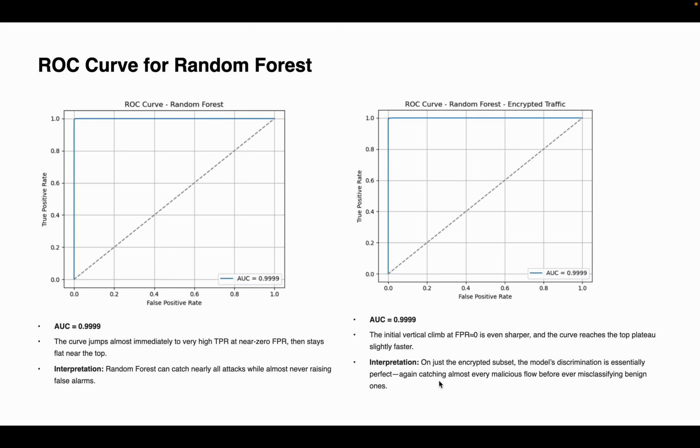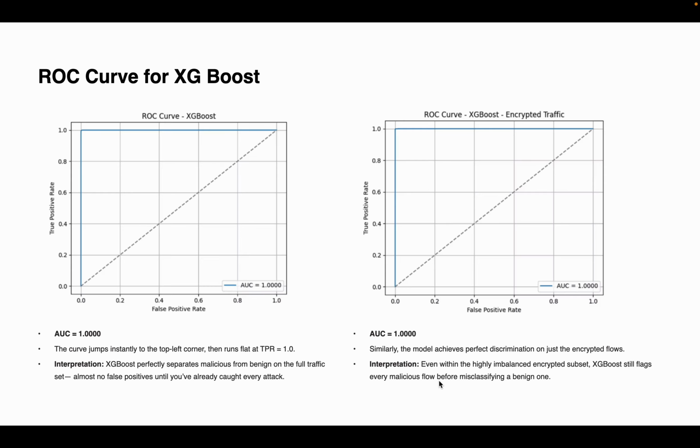Moving on, we look at the ROC curves for the random forest. The AUC is almost nearing 1, which means the model almost perfectly distinguishes between benign and malicious flows. This holds true even when evaluated solely on the encrypted traffic. Moving on to the ROC curve for the XGBoost.